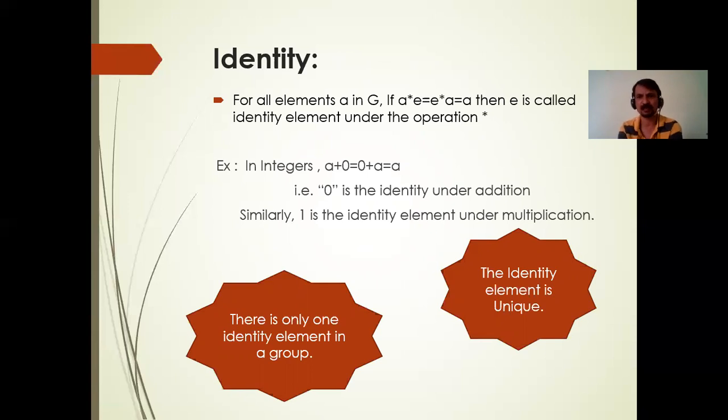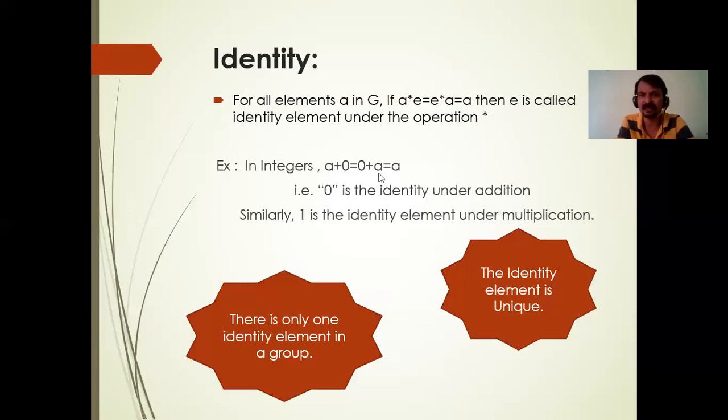Similarly, identity property. What is an identity property? Here, from here onwards, we will take G as a set. For all elements a in G, if a star e is equal to e star a is equal to a, then e is called the identity element under the operation star, right? So if you take star as addition, a plus 0 is equal to 0 plus a is equal to a. So what is the identity element here? 0 is the identity element under addition.